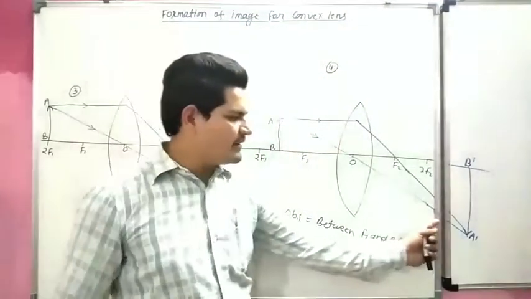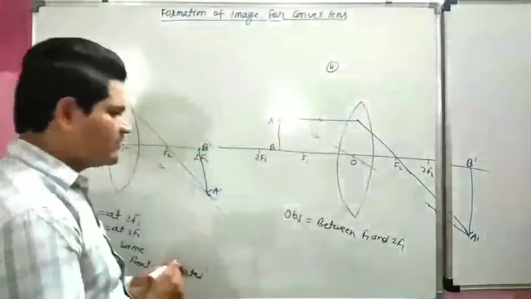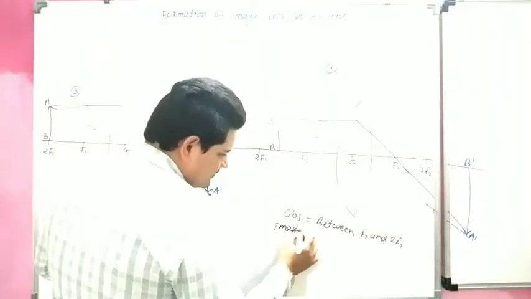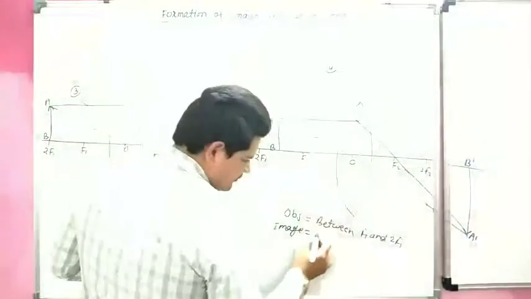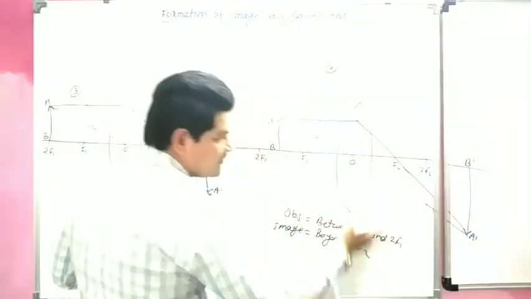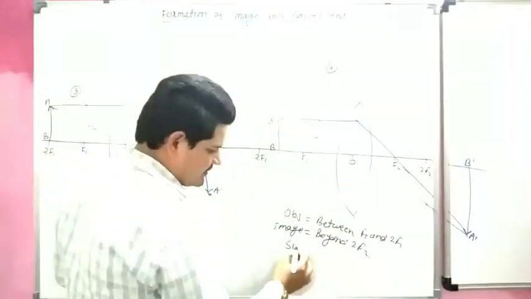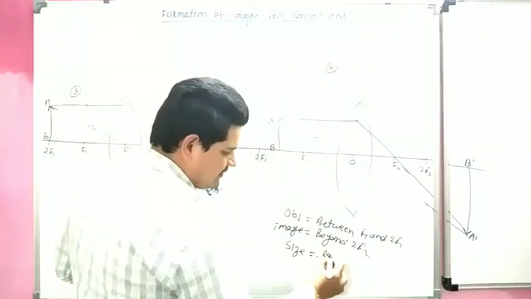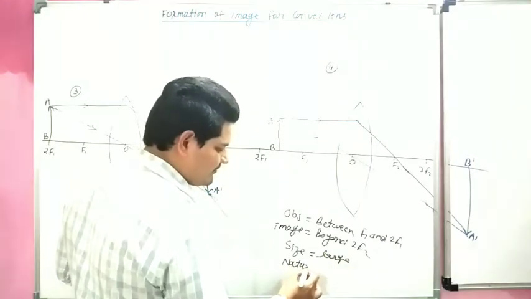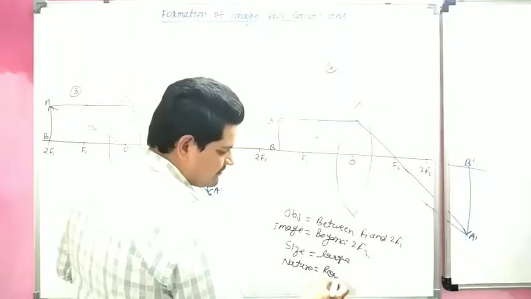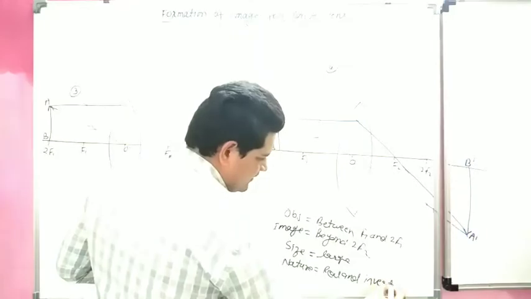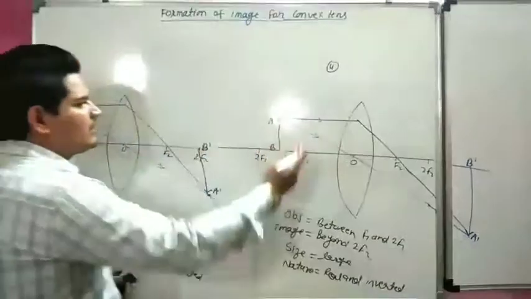So the image is formed beyond F2, size is large, nature again real and inverted. This is our fourth case.